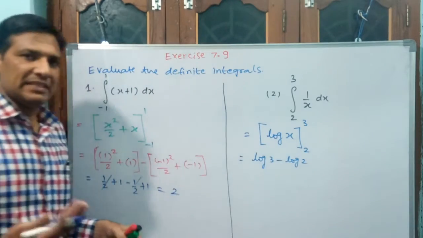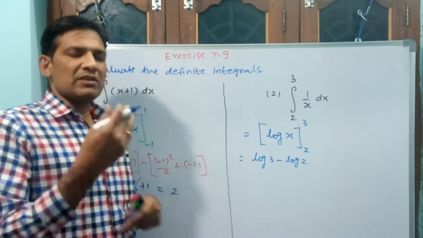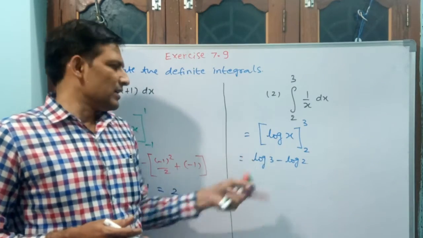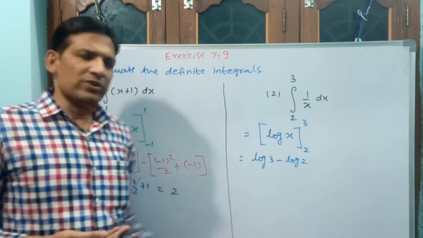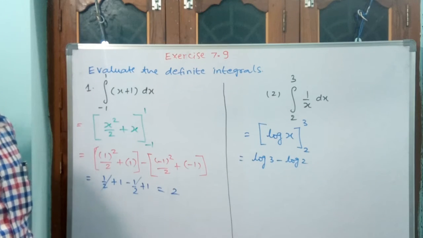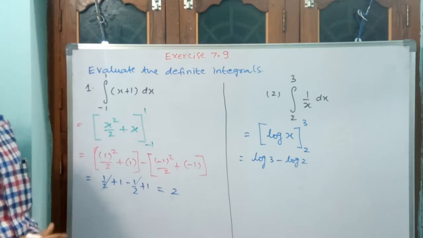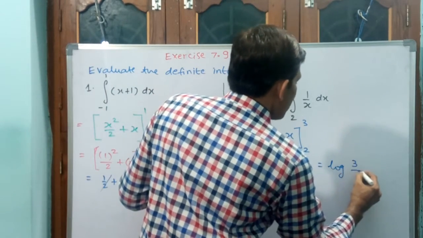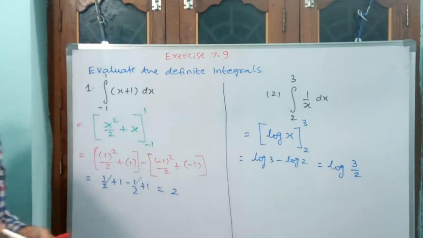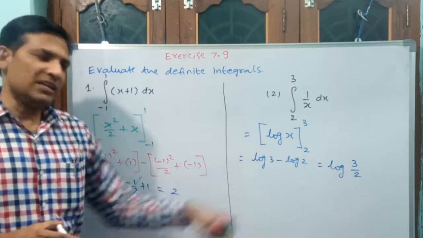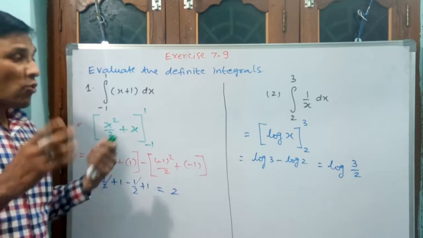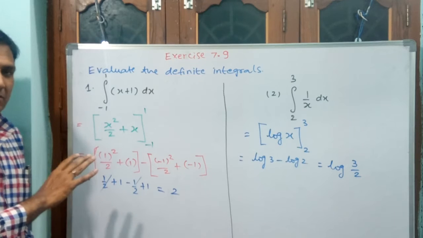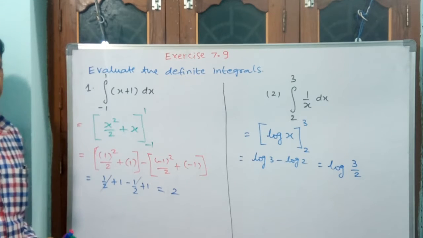Directly I am writing. Why? Because see, when x is there, x or x plus 1 or x plus 2 or x square, then you have to put some bracket or something like that. Nothing is there. Log 3 directly you can write. Log 3 minus log 2. We know one formula: log m minus log n is equal to log m divided by n. This is the answer. No plus c. This is a constant value. Here also a constant value. No x will come in definite integrals. That you keep in your mind. Do you understand this concept and all? This is very easy.